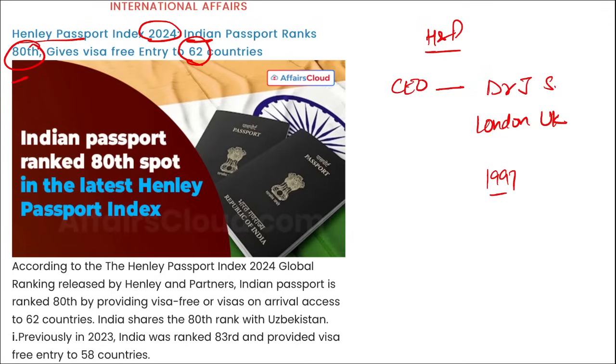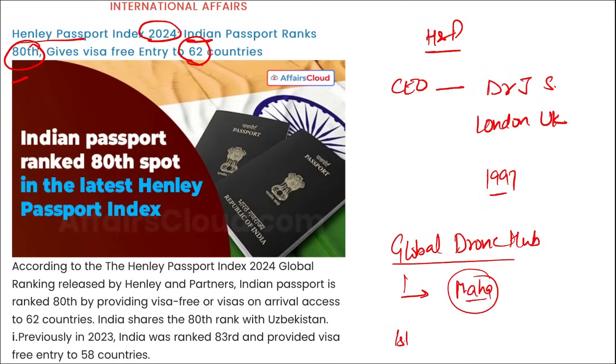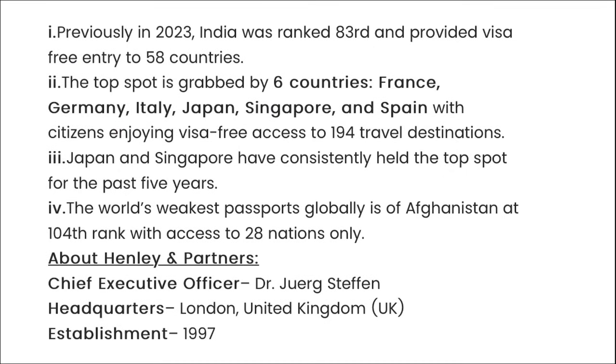Next thing I can ask you, tell me which state will become a global drone hub? It is Maharashtra. First AI city of India will be in Uttar Pradesh, that is Lucknow. Next, here you can see the top 6 countries in this index: France, Germany, Italy, Japan, Singapore, and Spain.